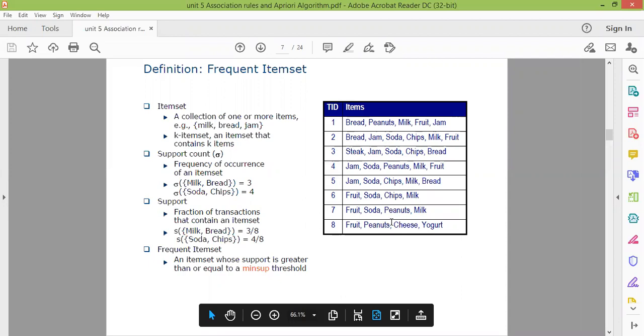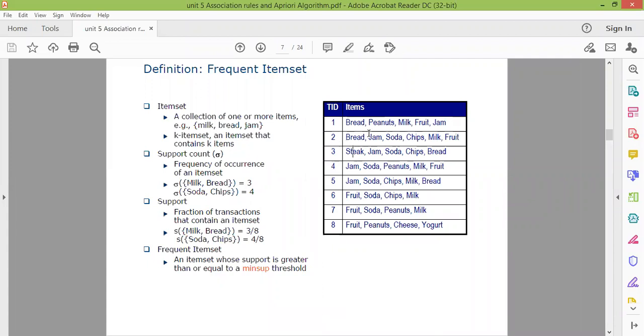Okay, so to calculate the confidence, what do we do? We calculate the sigma bread and milk, that is 3. But for the division, we have to consider only those transactions which contain bread, the X item. So we have to find out where the bread occurred. In transactions 1, 2, 3, and 5, the bread occurred. So the value is now 4.